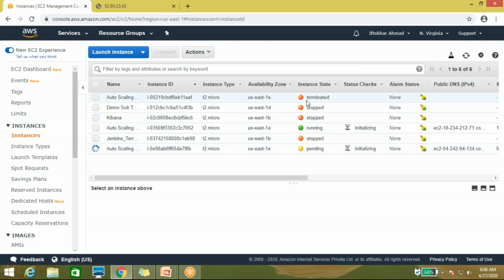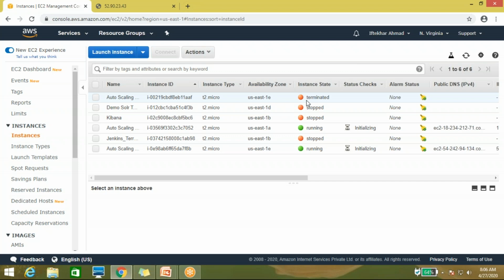Okay, so here you can see that we also mentioned, in one particular section, the health check grace period, right? So what is the health grace period? You have mentioned 60 seconds, which means every 60 seconds it will check the auto scaling health check.